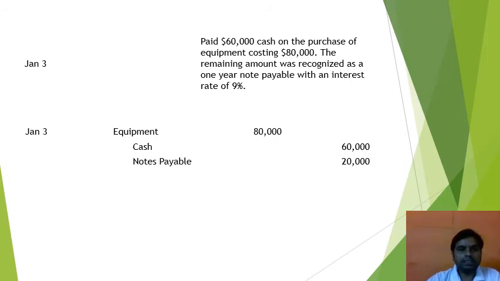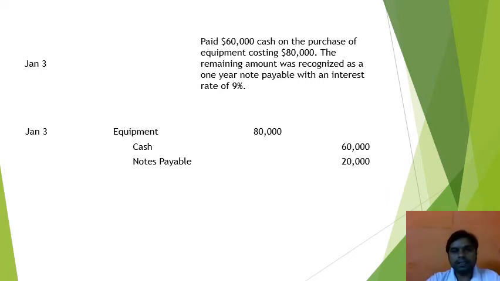On January 3rd, the third statement is: paid $60,000 cash on the purchase of equipment costing $80,000. Understand that the cost of the equipment which has been purchased is $80,000, in which $60,000 has been paid by cash. The remaining amount, which is $20,000, was recognized as a 1 year note payable with an interest rate of 9%.